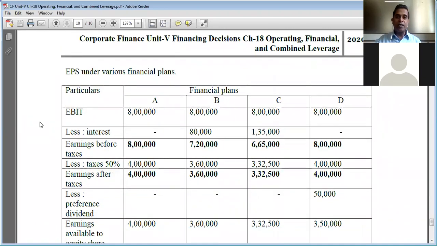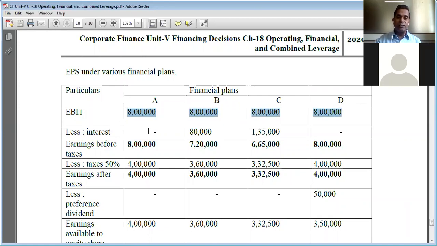The title of the table of the solution will be EPS under various financial plans. We'll make a beginning with EBIT, which is given in the problem, 8 lakh. EBIT-EPS analysis helps us identify the financial plan which ensures the highest earning per share given the same level of EBIT. So 8 lakh rupees is the EBIT under all four financial plans.